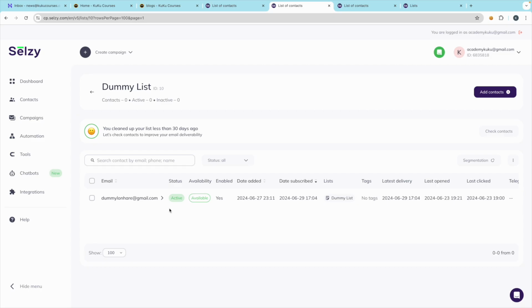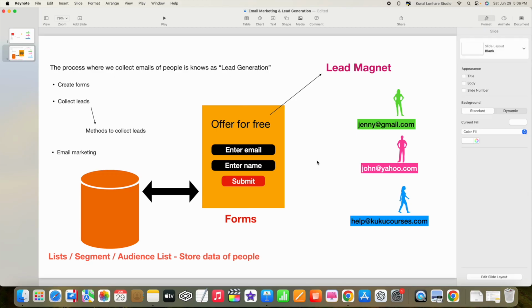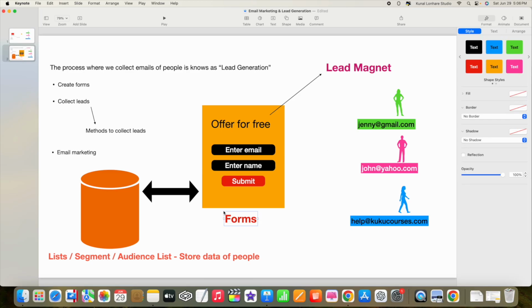And we have just done some technical things, so you can create as many lists and as many forms as you want, and the procedure will be the same. And you have understood the concept of, let's say, a lead magnet. A lead magnet you can create with ChatGPT. The form you can create for free. And how to embed the form, we have taught you.